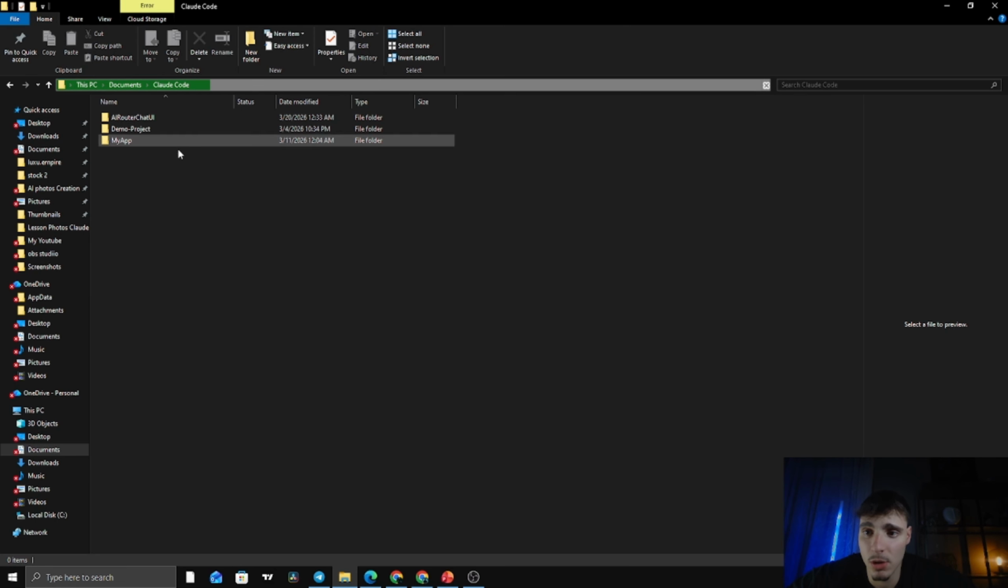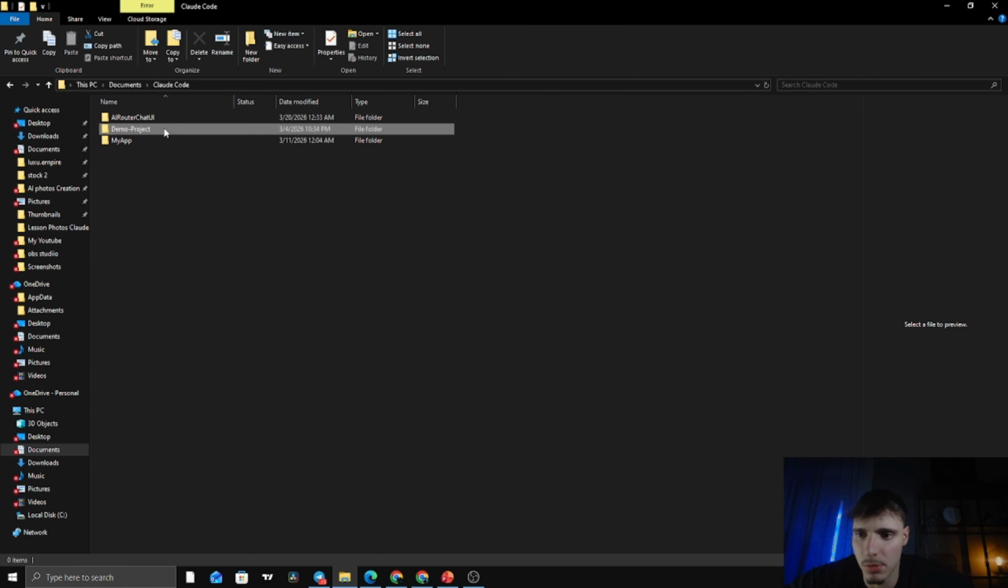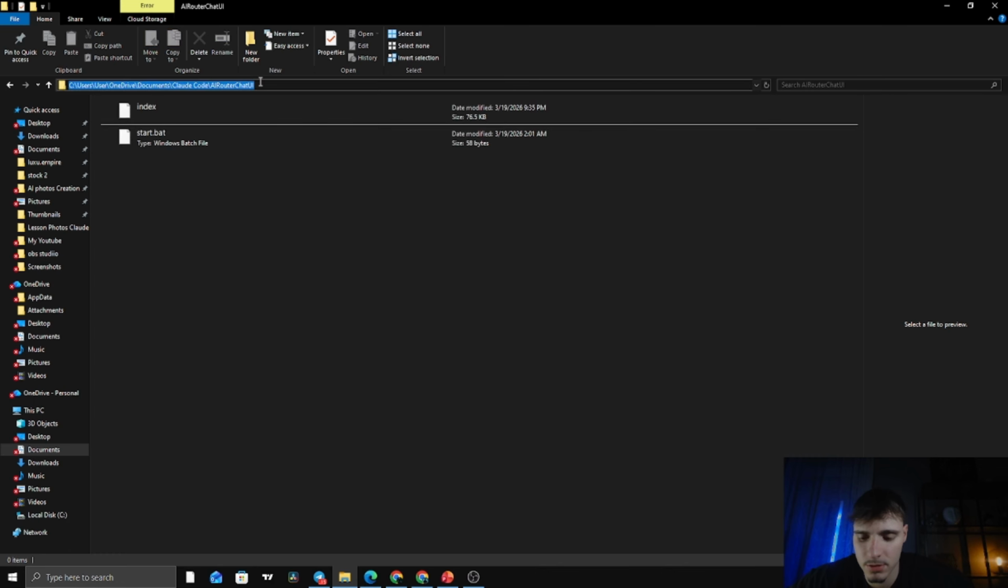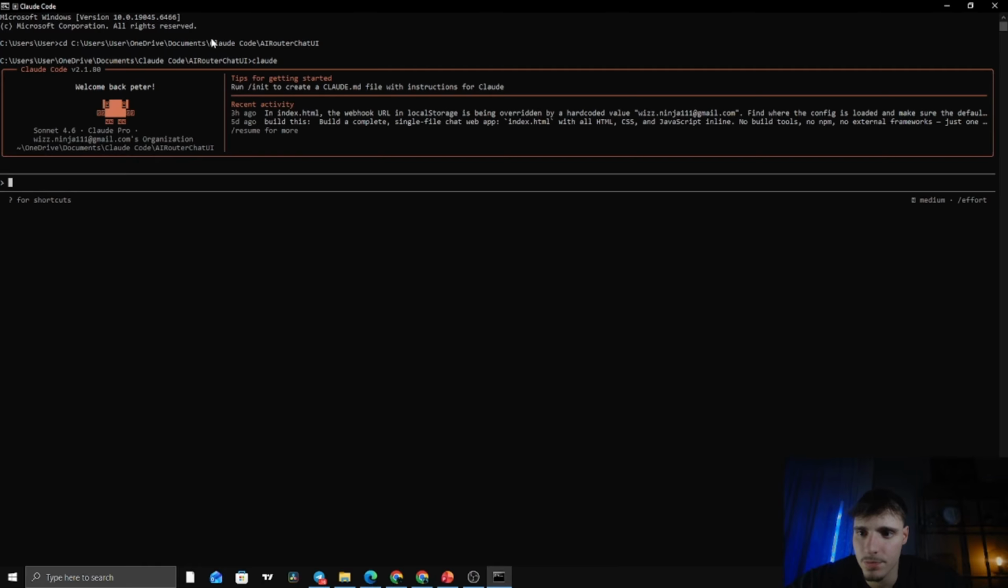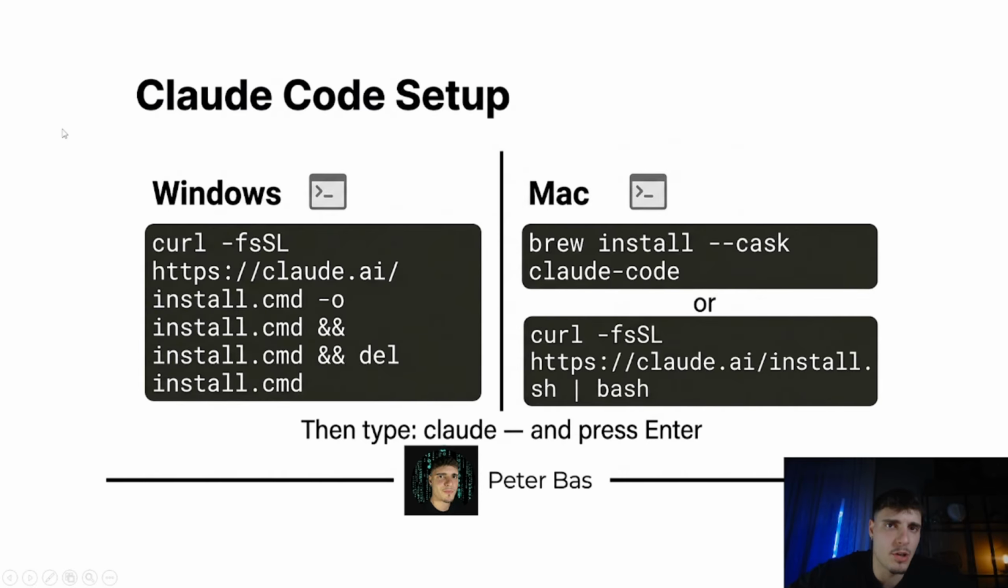So once you install Claude Code, you can create a folder like this one, Claude Code. And here you can create a folder inside this folder. For example, this one. We copy it. And we're back to command prompt or terminal if you have Mac. First, we need to write cd and paste it here. Enter. Claude. And we're finally here on Claude Code. And the first time it opens your browser to authenticate your Anthropic account.